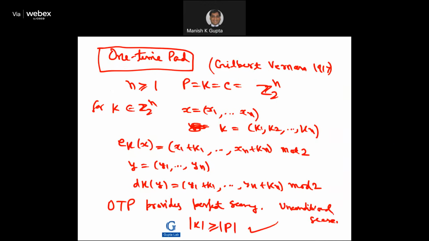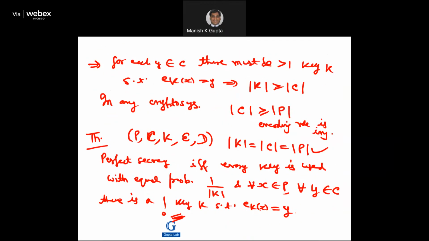So basically, our result was that whenever the size of the key space is the same as the size of the ciphertext space and the size of the plaintext space, a system is perfectly secure if and only if every key is used with equal probability, 1 over the size of K. So this is a very, very important result. If you ensure the choice of key, it gives you a guarantee that the system is perfectly secure.